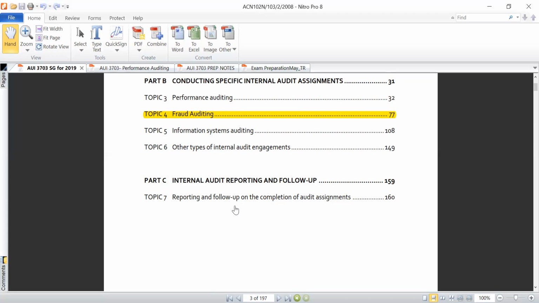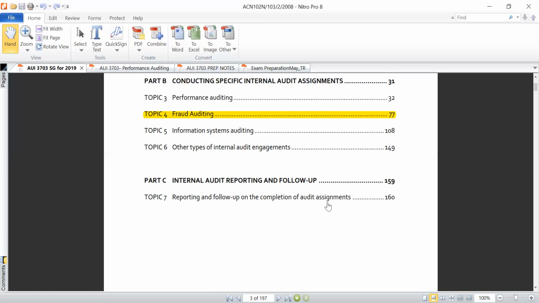So let's say, for instance, you've been assigned to audit a compliance audit, and you've already done the planning phase of the audit process, and you've gathered the evidence necessary, meaning you've already done the performance phase of the audit, and now you have to begin to report your findings to the board.